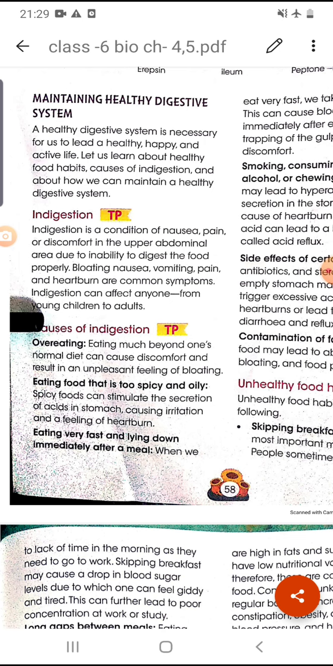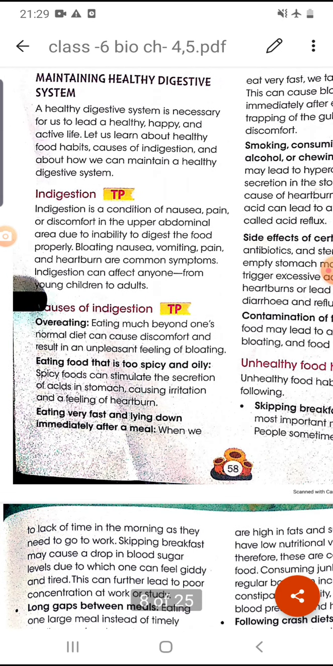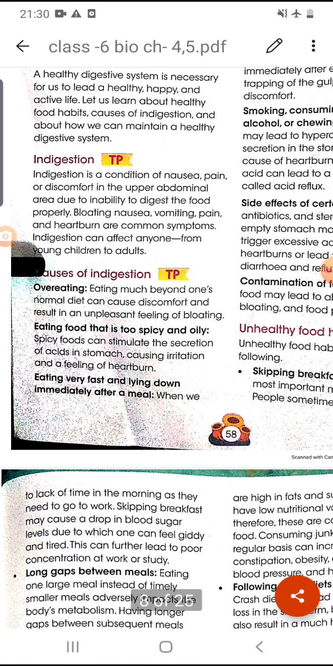Bloating, nausea, vomiting, pain and heartburn are some common symptoms of indigestion. Indigestion can affect anyone, because all of us have faced it whenever we take junk food and unhealthy foods. From young children to adults, if there is some problem in our digestive system, it will cause indigestion.